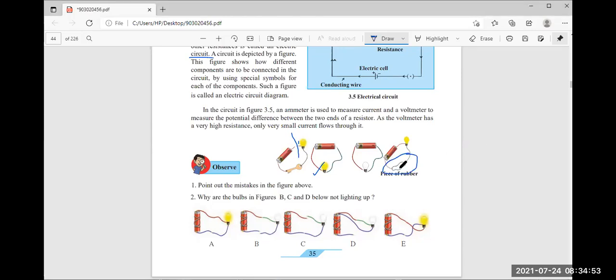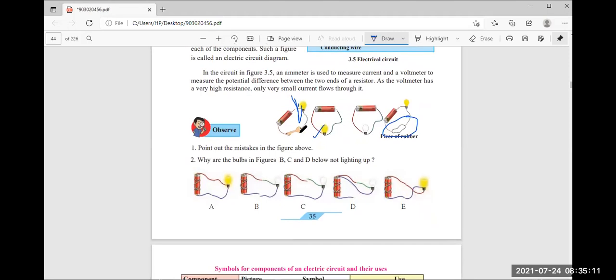Due to that reason, what happens? Its electricity will be resisted by it. It will not flow into the next part. Okay, here it's directly connected, but here, although it looks connected, it is actually disconnected from each other. The wires are not properly joined. So due to that reason, here we get the bulb lighting.